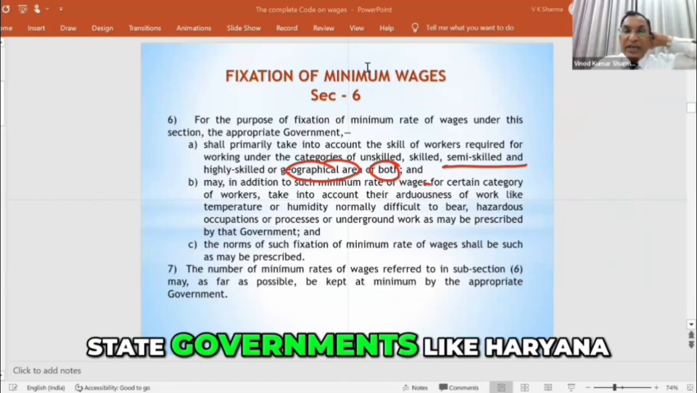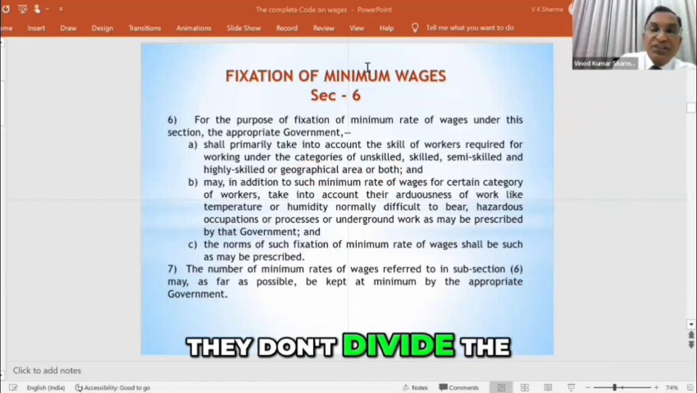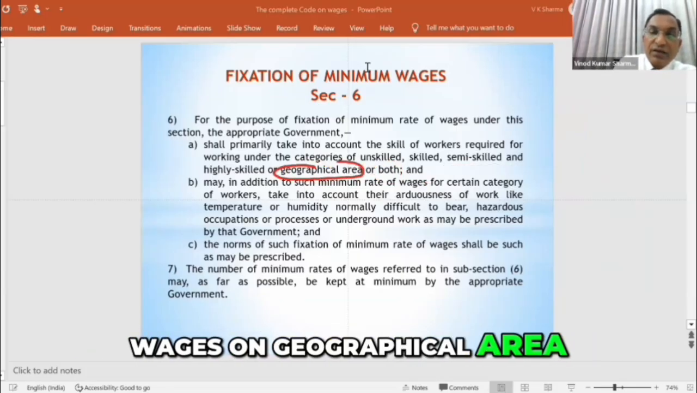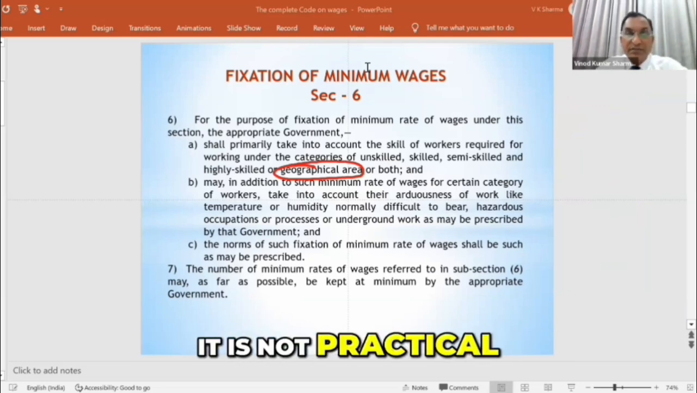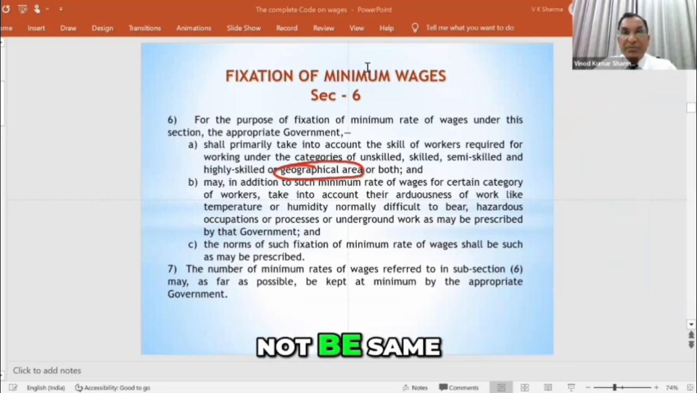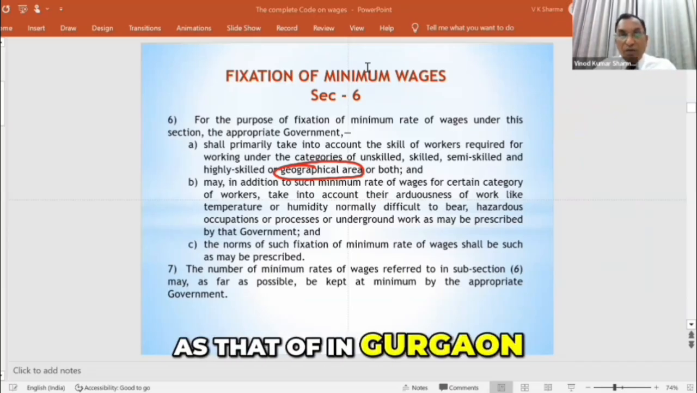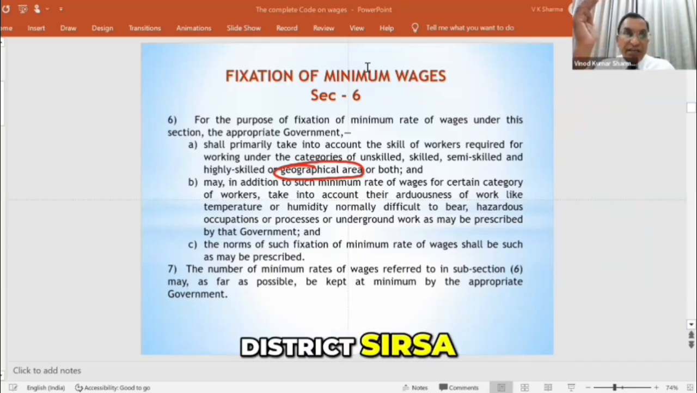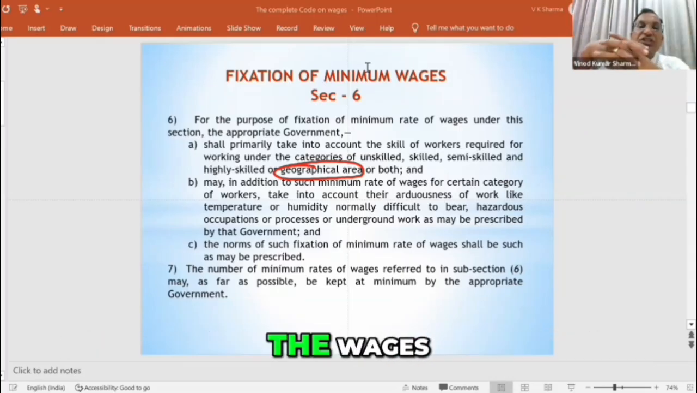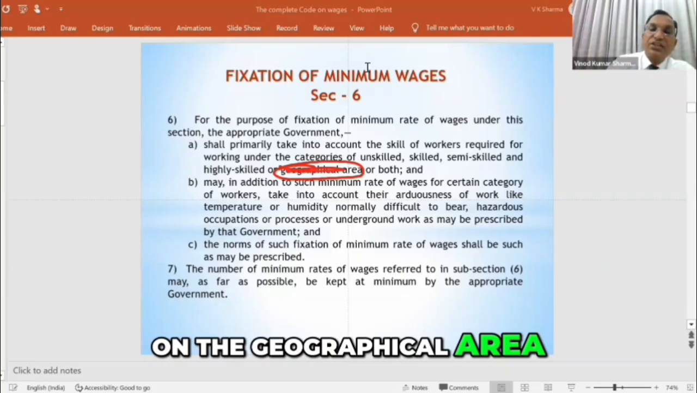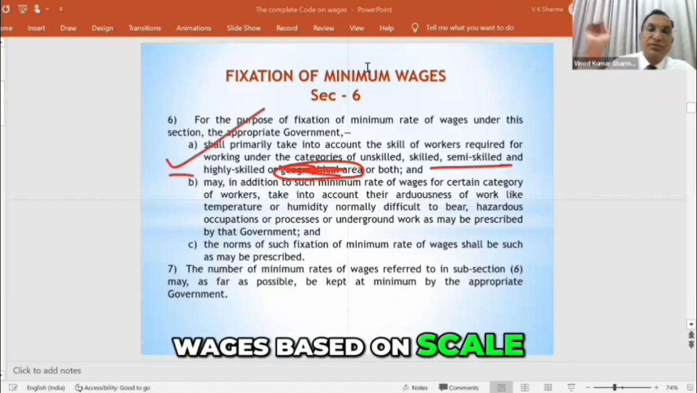Whereas state governments like Haryana, they don't divide the wages on geographical area, because being a small state. However, it is not practical. The minimum wages should not be the same in Gurgaon as in district Sirsa in Haryana. They should be different. But the Haryana government is not defining the wages on the geographical area. They are only defining wages based on skill.